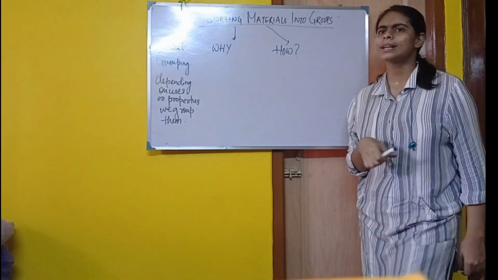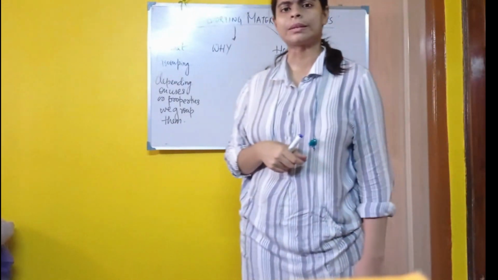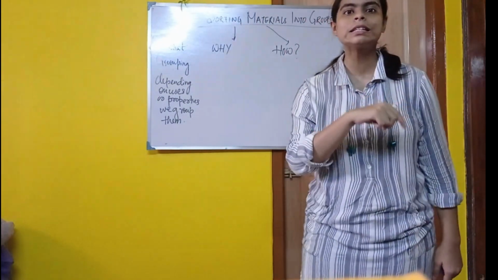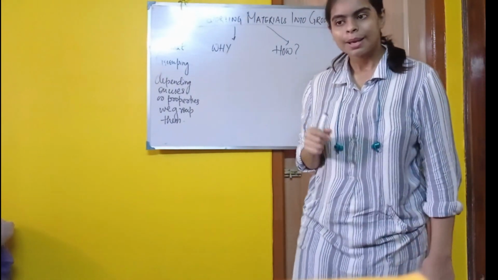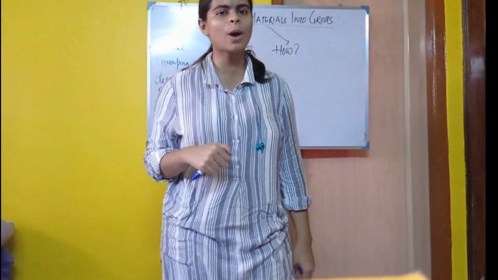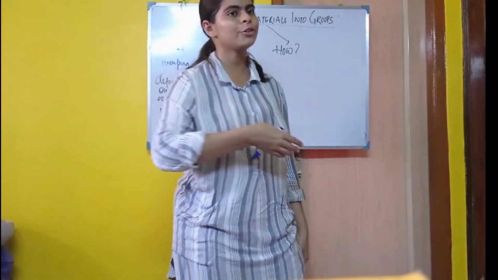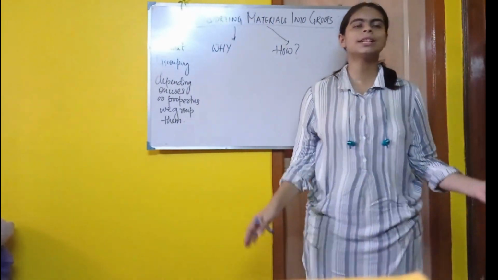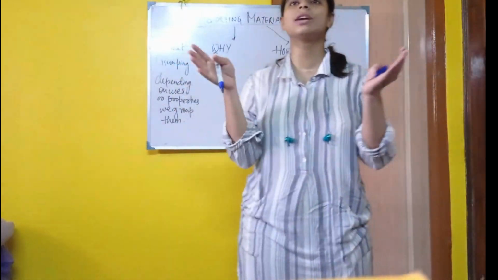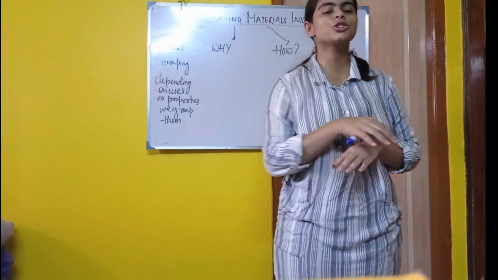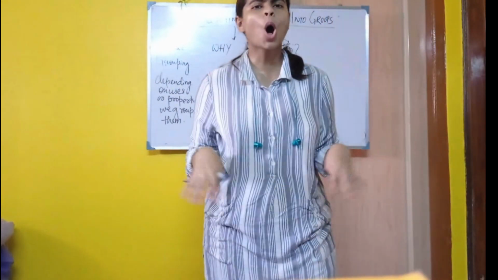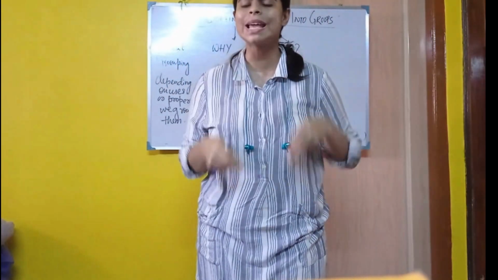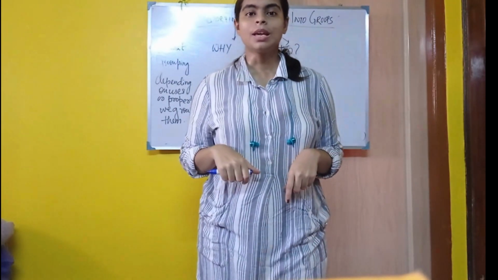And what is the importance? Why do we group them? Tell me. So that we can find things easily, right? Suppose you are thirsty, then where will we go first? We will go directly into the kitchen, right? If there is no grouping and all the things are kept in one place, then what will happen?